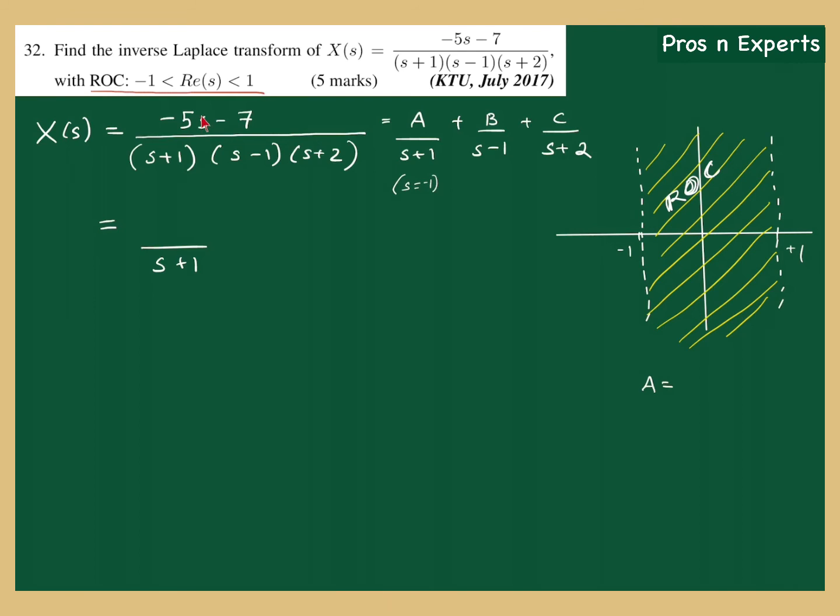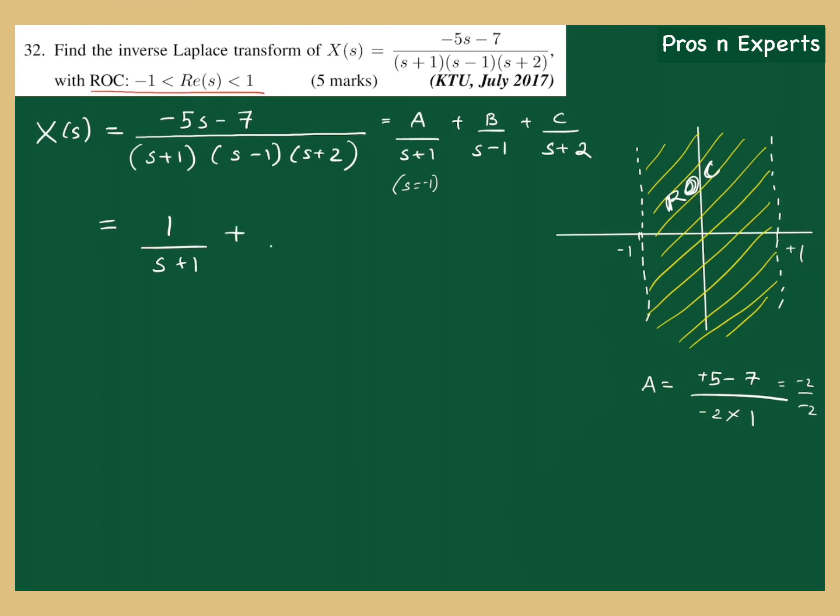In the numerator, -5 into -1 is +5, minus 7, which is -2. In the denominator, -1 - 1 is -2, into -1 + 2 is 1. So this is -2 by -2, equal to +1. So A is +1.